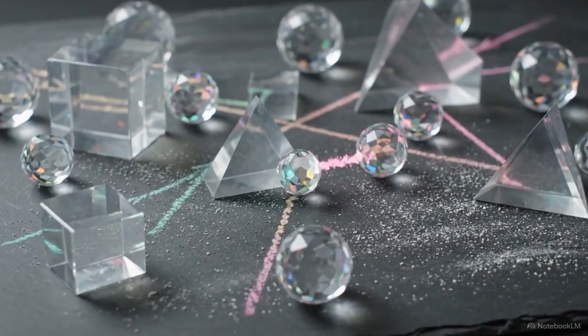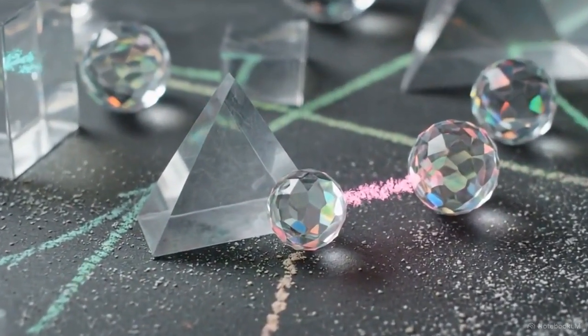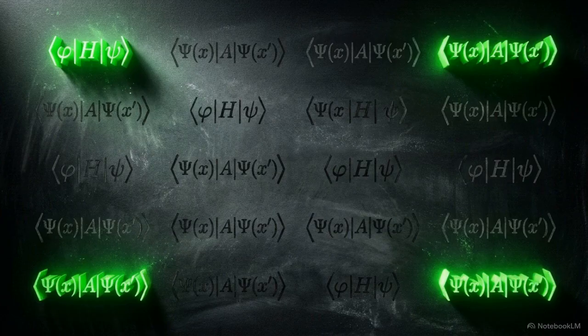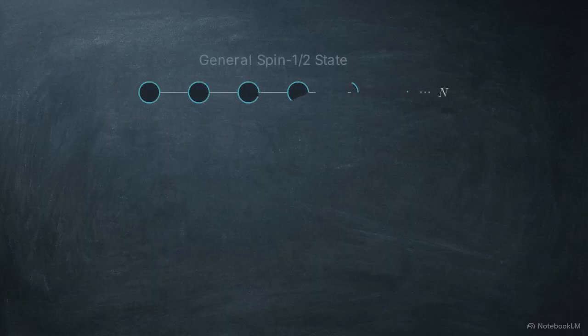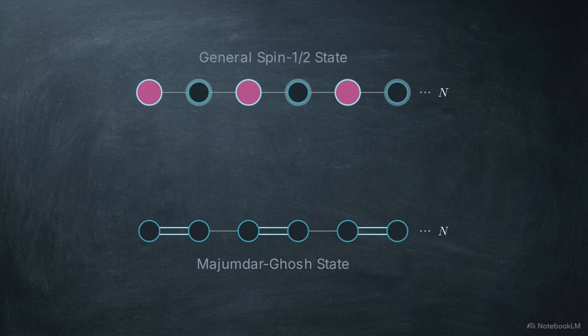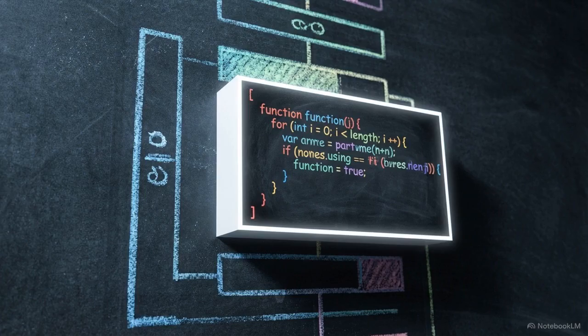While rediscovering old physics proves the model works, the ultimate goal was genuine scientific discovery. Out of 20 target classes tested, 16 had no known human meta-solution prior to this experiment. The model discovered solutions for several of these, including the general spin 1/2 state and the Majumdar-Ghosh state from condensed matter physics. Generating blueprints for these states solves a major hardware challenge, but the utility of these results hinges on the format of the AI's output.